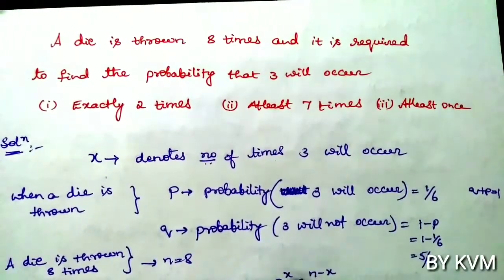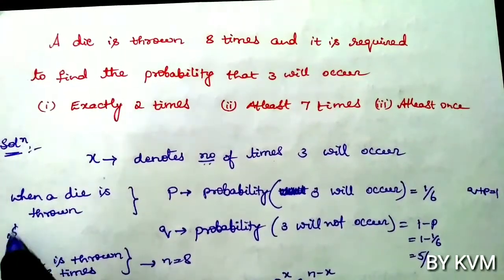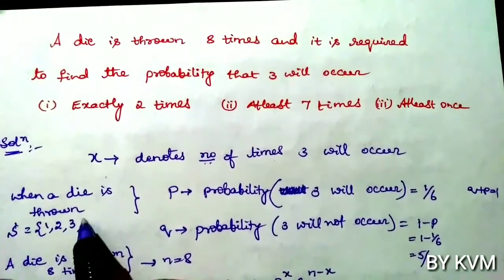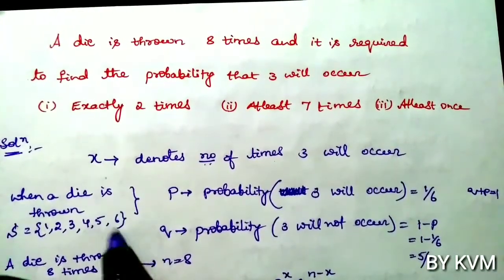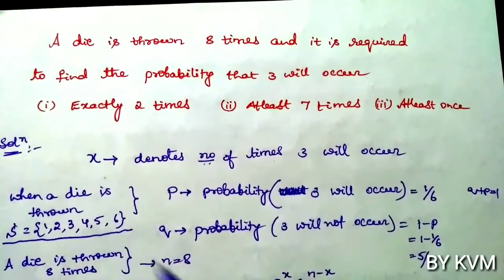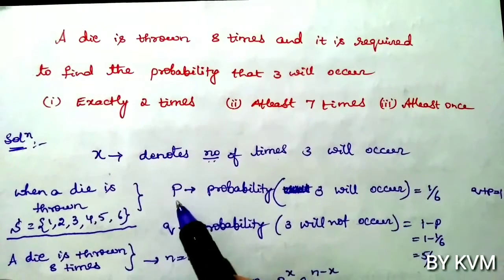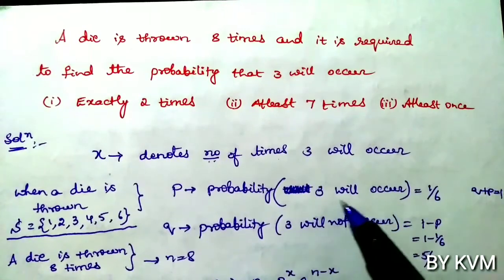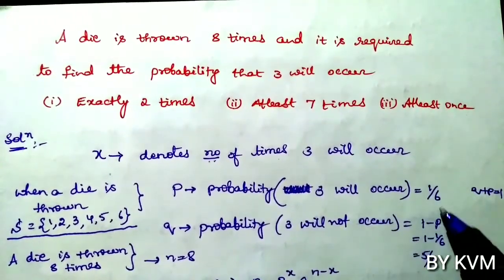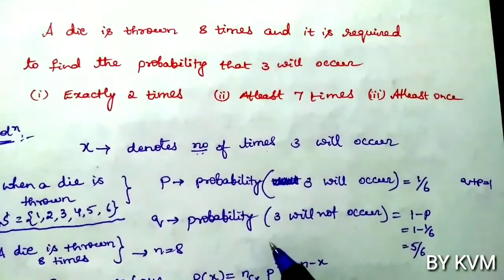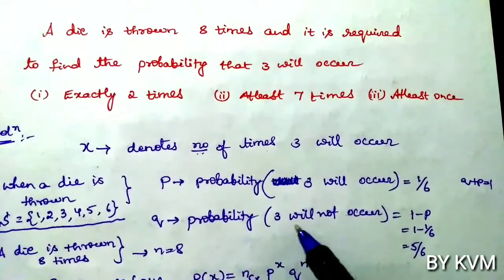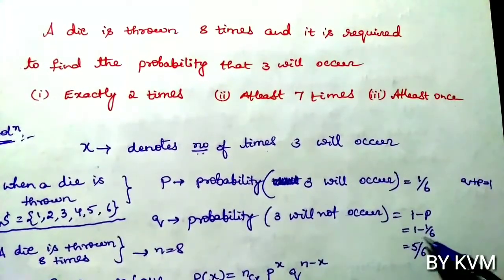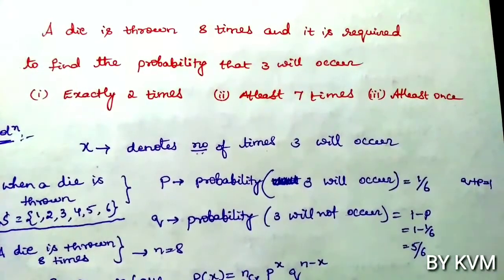So now when a die is thrown, what are the possibilities? The possibilities are we can get 1, 2, 3, 4, 5, 6. There are 6 possibilities. So now P means probability of success, that is probability that 3 will occur, so it is 1 by 6. Then Q is failure, probability that 3 will not occur. Q plus P equals 1, so Q equals 1 minus P. So 1 minus 1 by 6, that is 5 by 6.